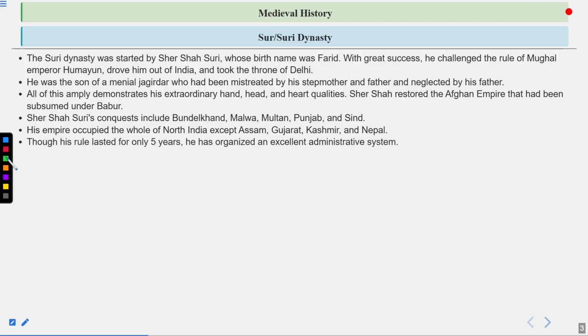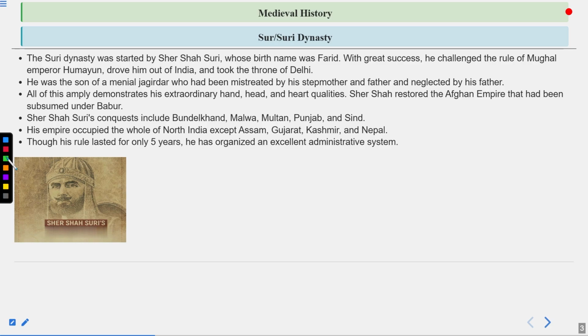Though his rule lasted for only 5 years, he organized an excellent administrative system. Sher Shah Suri is always remembered for two things. One is that he was able to remove the Mughals from the territory for almost 15 years. He lived only for 5 years, and the administrative system he created was an exceptional one, because at that time people roamed around the road even late at night, and not a single person was scared of anything, because they knew that Sher Shah Suri had created a system in which no one could commit burglary or any kind of robbery.